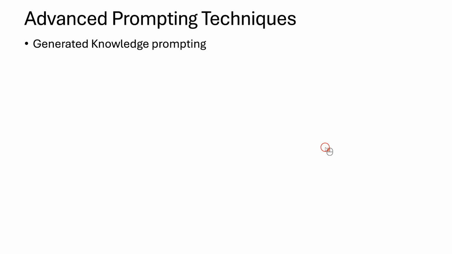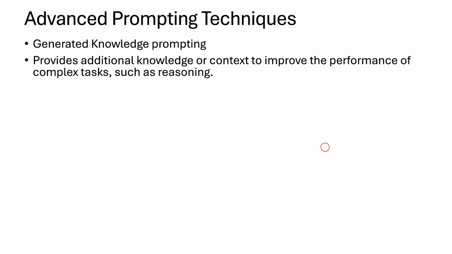And the next technique is generated knowledge prompting. So here we will give more knowledge to the prompt so that by using that knowledge, the AI model will respond to us. Okay, so we'll provide additional knowledge or context to improve the performance of complex tasks such as reasoning. So this will be useful during the reasoning.